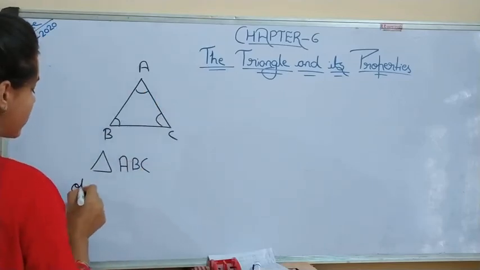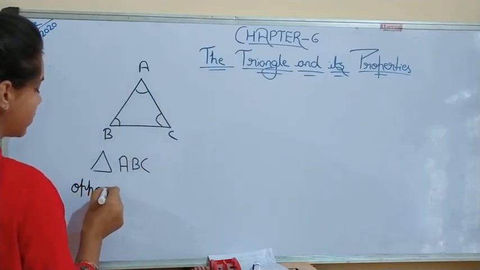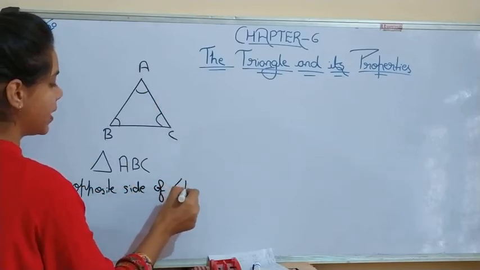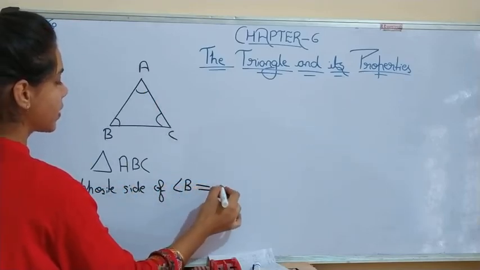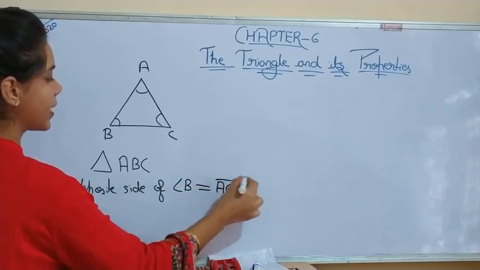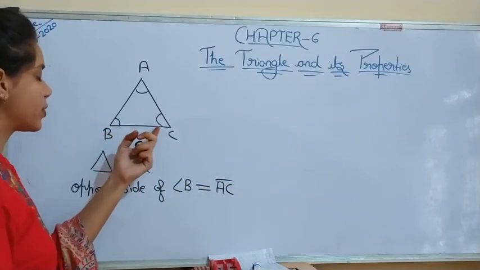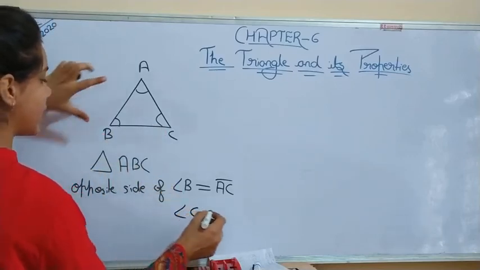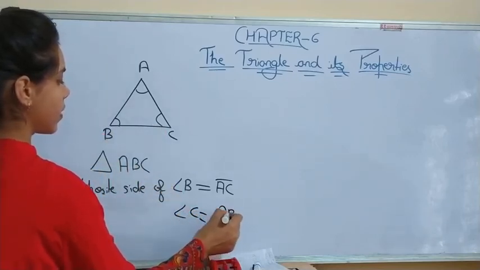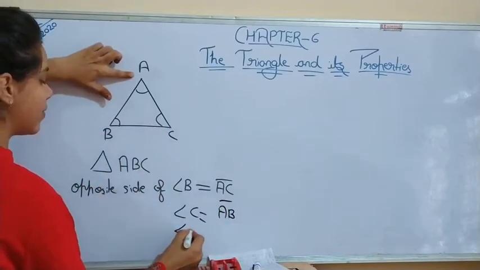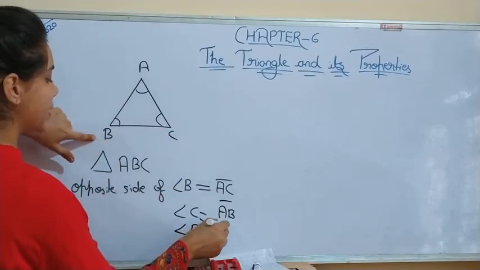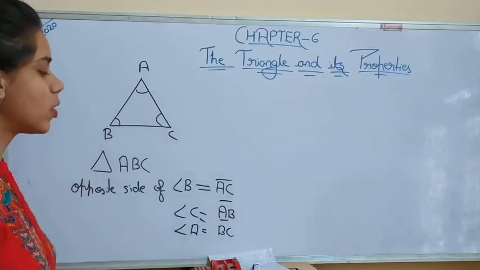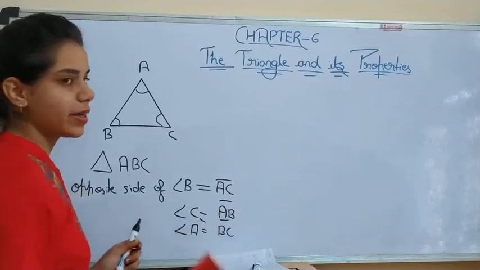Opposite side of angle B will be what? AC. Okay, AC line segment. Opposite side of angle C will be this AB. Opposite side of this angle A will be BC. So in this way we can define opposite sides of any triangle.